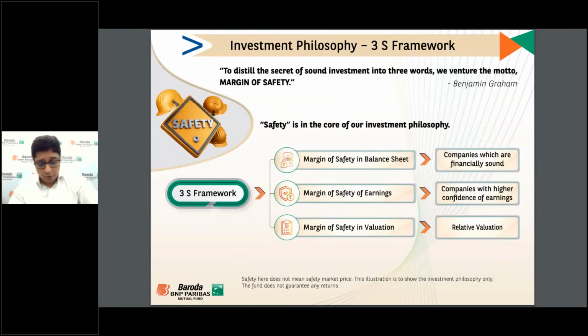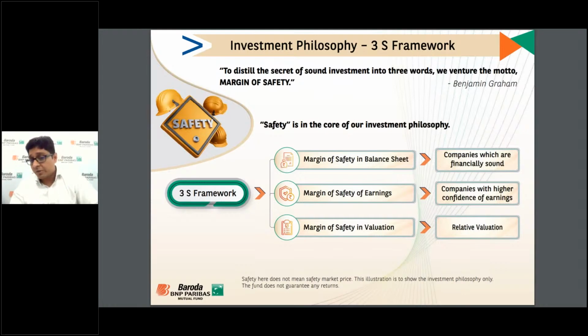Now, our investment philosophy: how we find investments, and what our comfort factor is. We work on the 3S framework. The 3S framework is largely a margin of safety in balance sheet, margin of safety in earnings, and margin of safety in valuation. When we say margin of safety in balance sheet, that means the balance sheet should be sound, with low leverage and cash flow, and obviously related party transaction disclosure should be well understood.